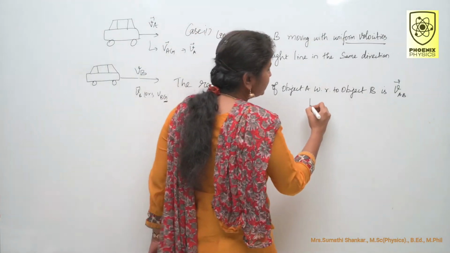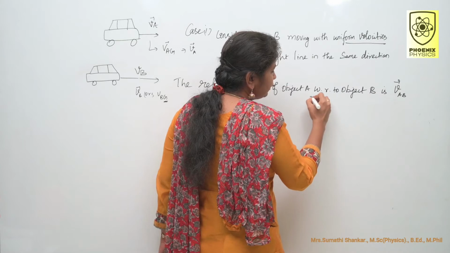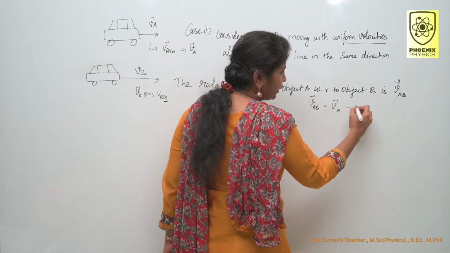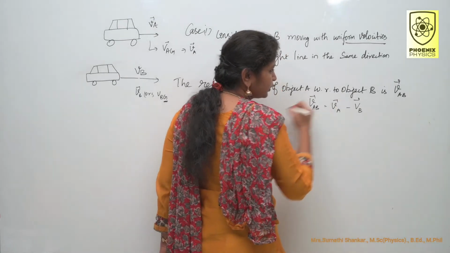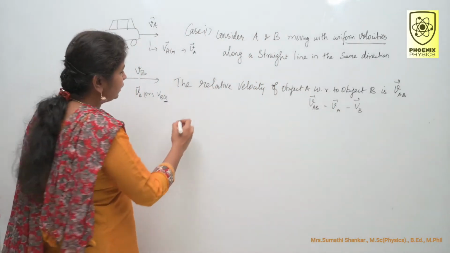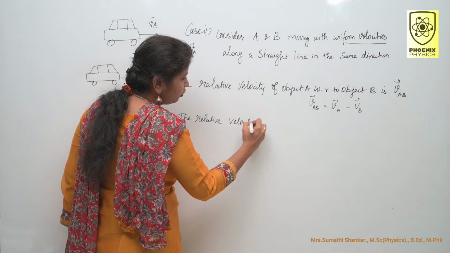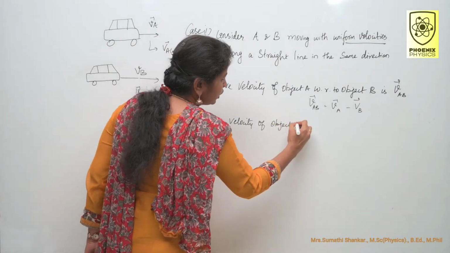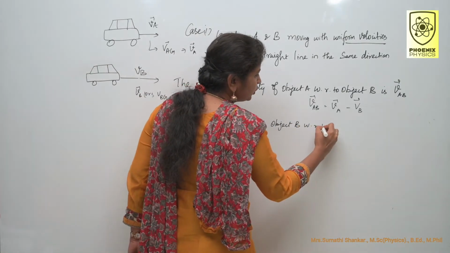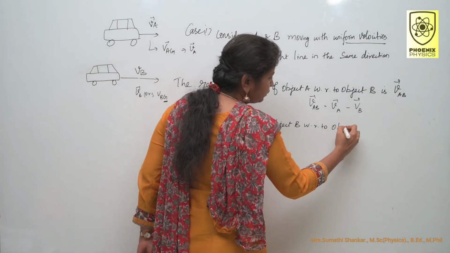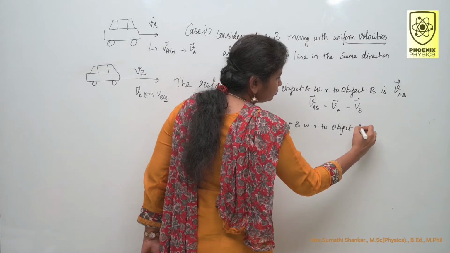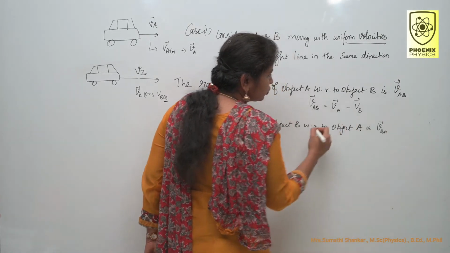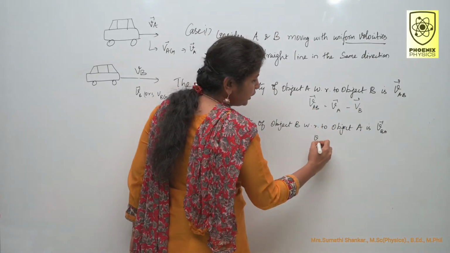So the relative velocity of object A with respect to object B is VAB. How do you write VAB? VAB is equal to VA minus VB. Similarly, the relative velocity of object B with respect to object A can be written as VBA.